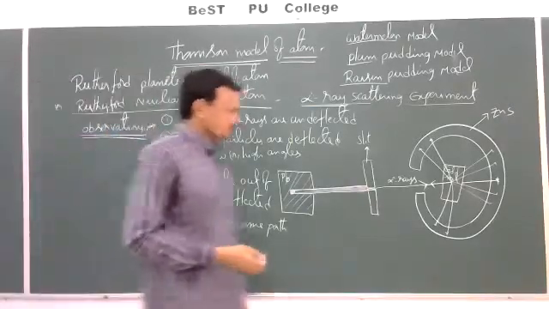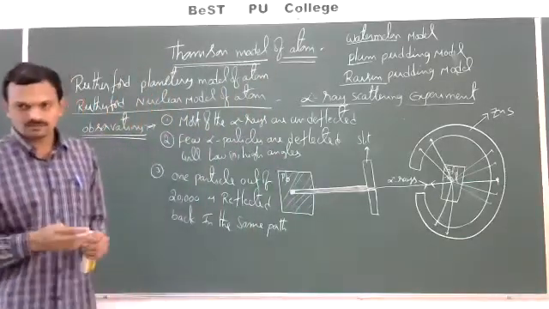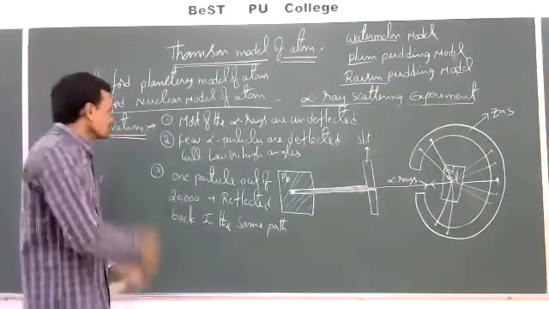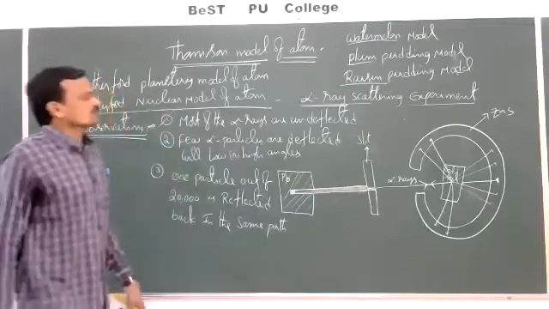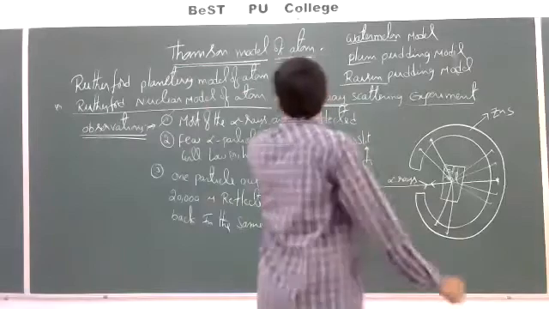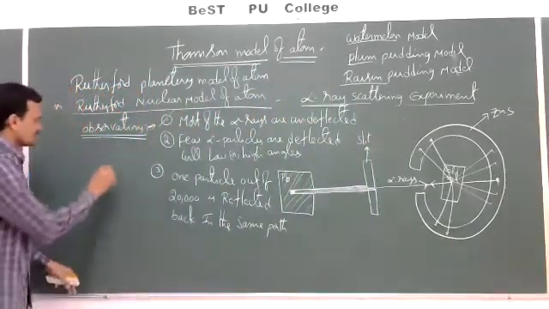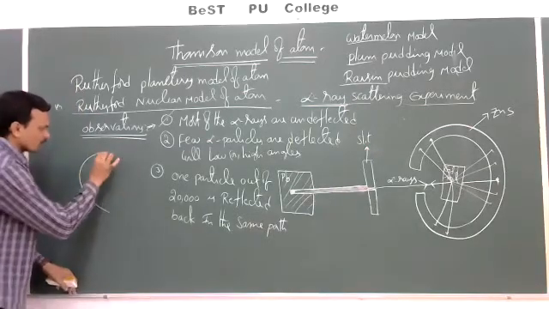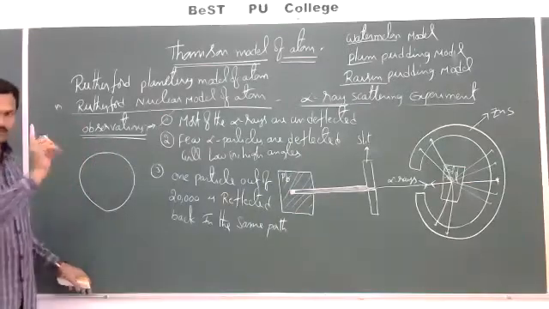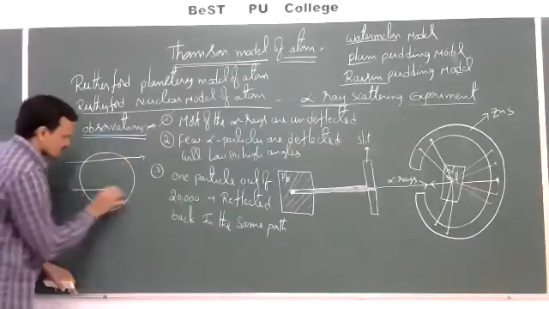Next, from these three observations, he made three conclusions. Let us see what the first one is. Most of the alpha rays are undeflected. So why are most of the alpha rays undeflected? Let us assume this is the atom, this is one gold atom. So here alpha rays are traveling like this.